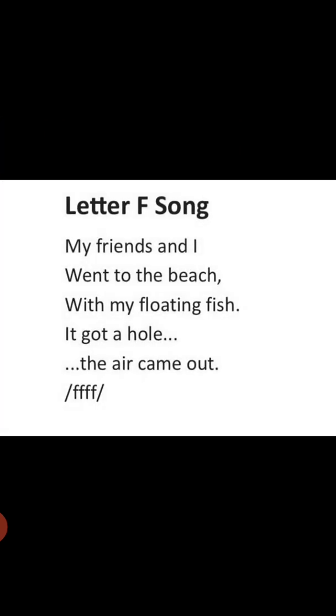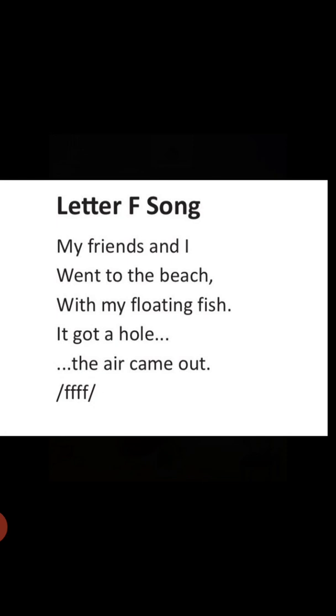Start with me. My friends and I went to the beach with my floating fish. It got a hole. The air came out. Start again. My friends and I went to the beach with my floating fish. It got a hole. The air came out.